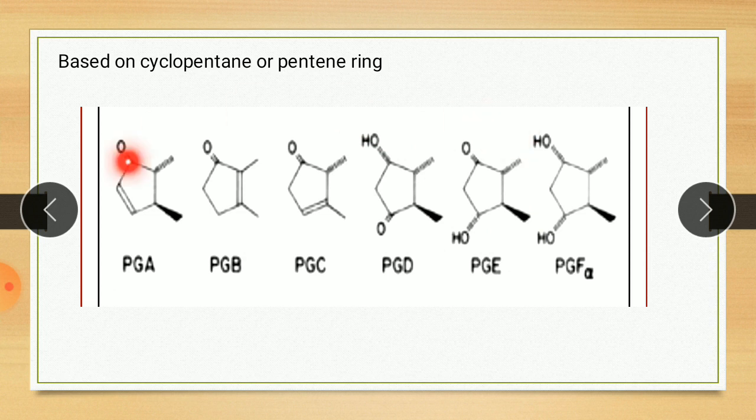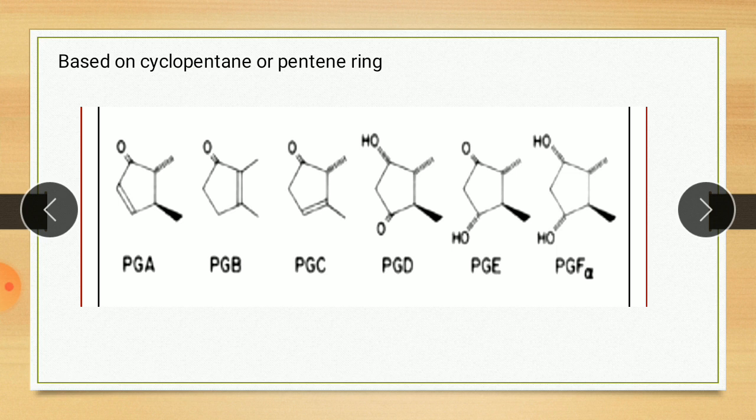So based on this ring, prostaglandins are A, B, C. If the structure contains this type of ring, then it is called prostaglandin A. If it contains this type of ring, then it is called prostaglandin B. If it contains this type of cyclopentane ring, then it is called prostaglandin C, and so on. So depending upon the cyclopentane ring, prostaglandin is divided into A, B, C, D, and so on.